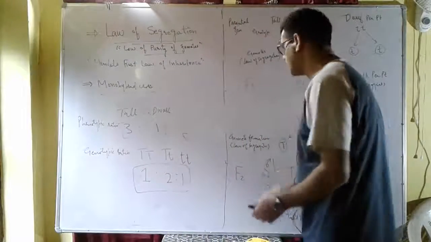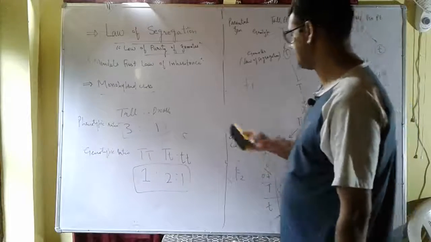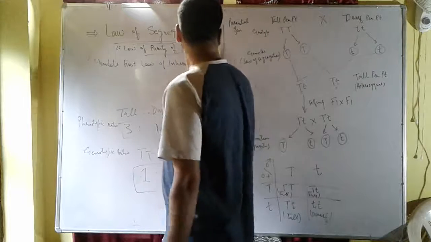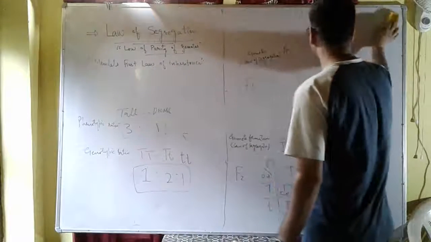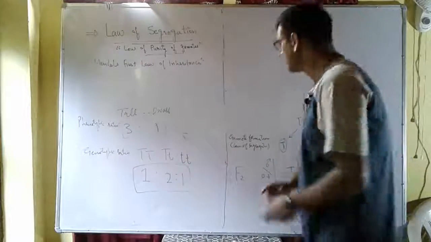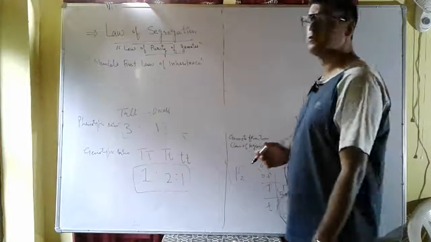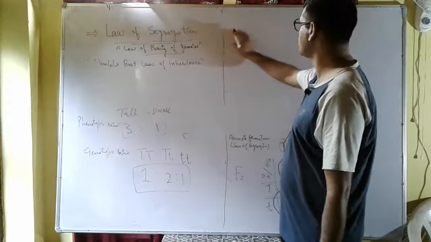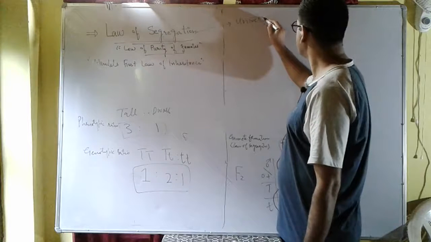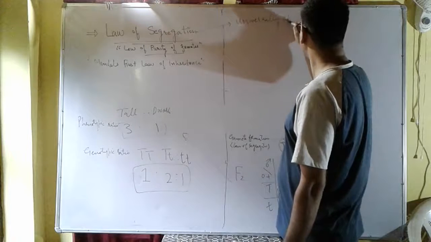This law of segregation is a universally acceptable law. Out of the law of dominance, law of segregation and law of independent assortment, the law of segregation is universally applicable.